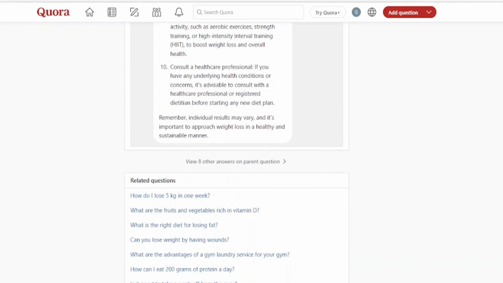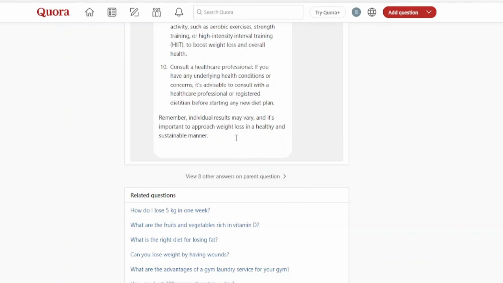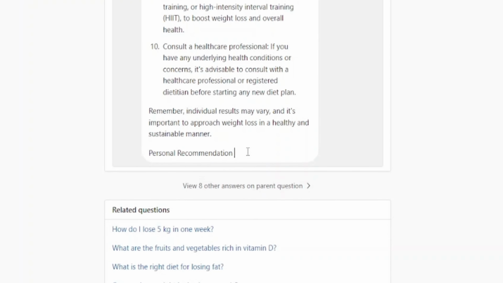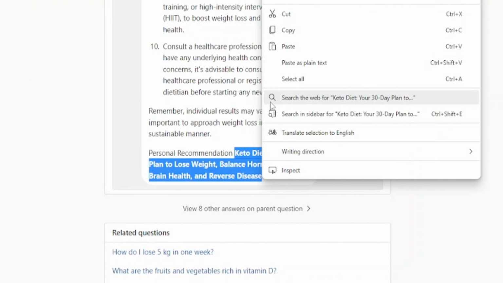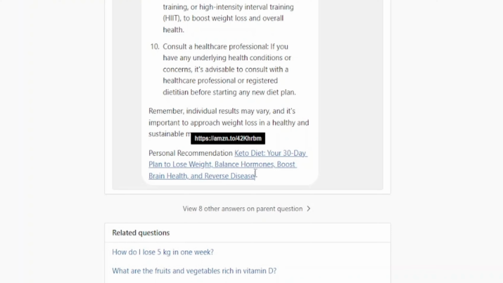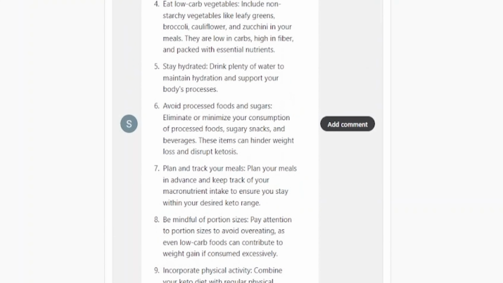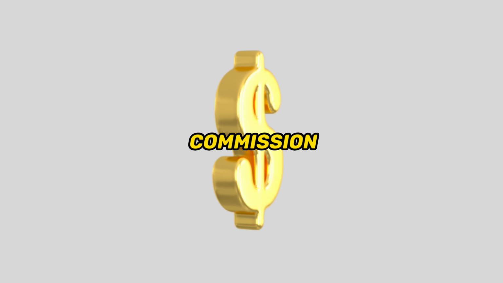There are many ways to do that. For example, you can add a new section to your answer by typing personal recommendation. Then, paste the product name you are promoting. After that, simply add the link into the product name. As you can see, this looks much cleaner than pasting the link. Once you've done everything here, click on add comment. Now, when people read your answer and click on the affiliate link to buy products, you will get commission. The best part is that you only have to do this once, and your answer will stay forever.